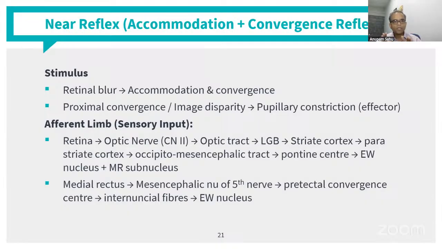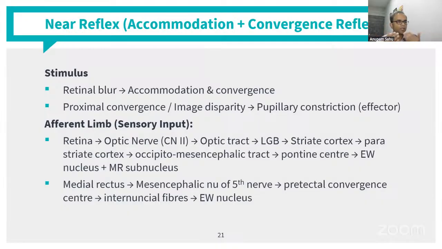So these basically are acted upon by two pathways, that is the convergence reflex pathway and the accommodation reflex pathway. So both these pathways have different stimulus, that is the receptor method is different. So for accommodation and convergence, there is retinal blur. So retinal blur is one part. So as soon as you bring something near, there is a retinal blur, which stimulates the accommodation and convergence.